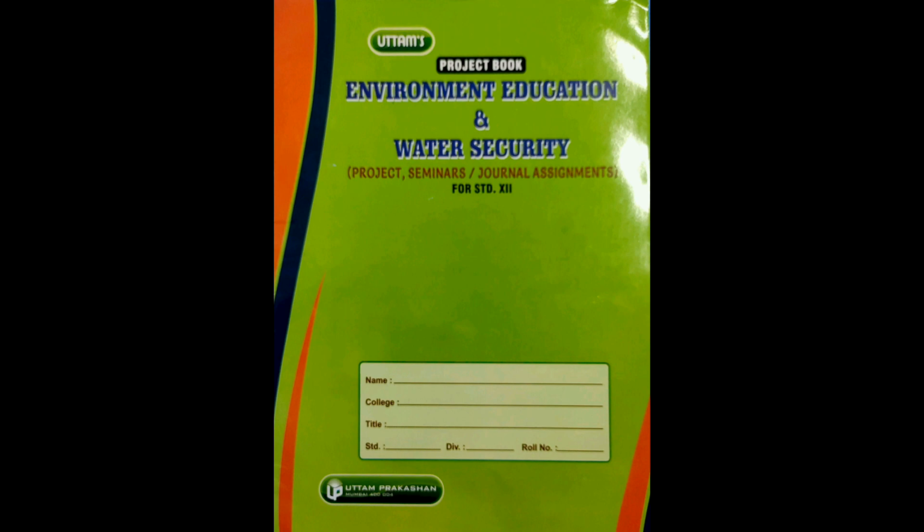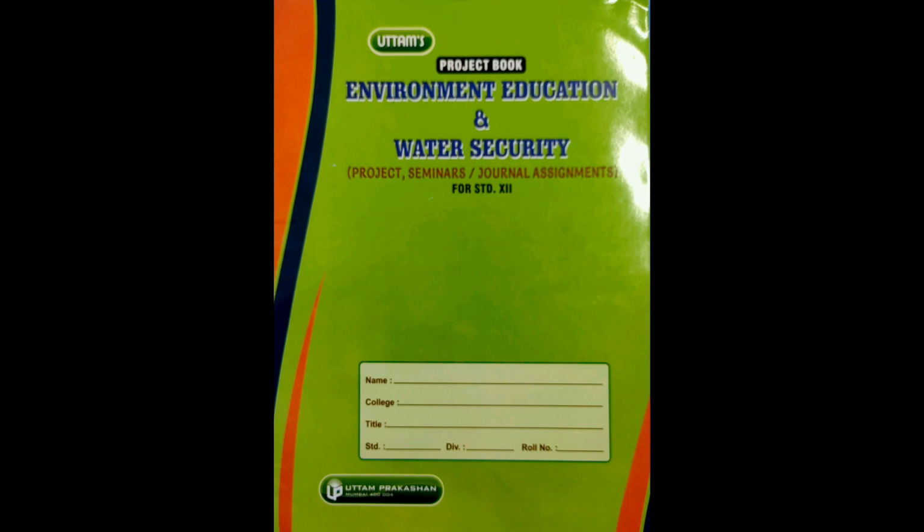For 11th standard, there will be an internal examiner who is going to examine this, and for 12th standard there will be an external examiner from any concerned college who is going to come, and they are going to take a Viva for it, and there will be internal grading from your internal examiner as well. So it is a total of 50 marks, which is further going to be converted into grade, and it is mandatory for all the students to pass in EVS. So now let us further discuss how to write this project.